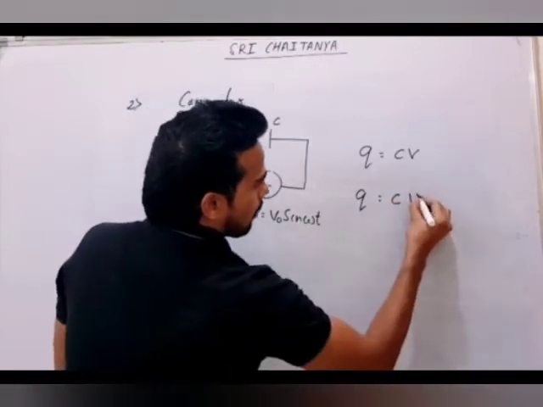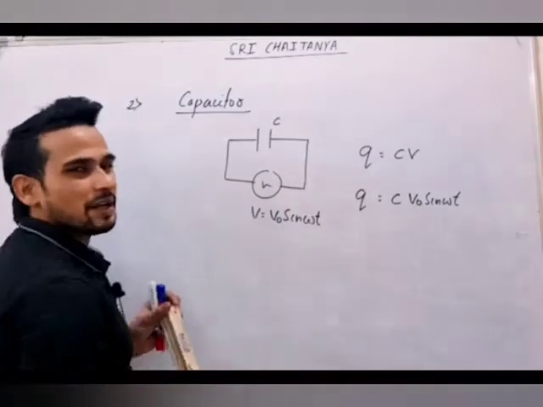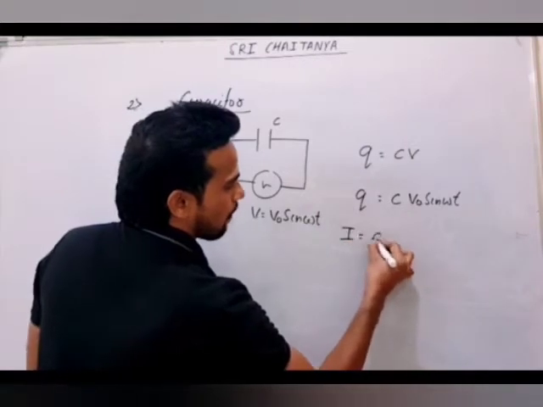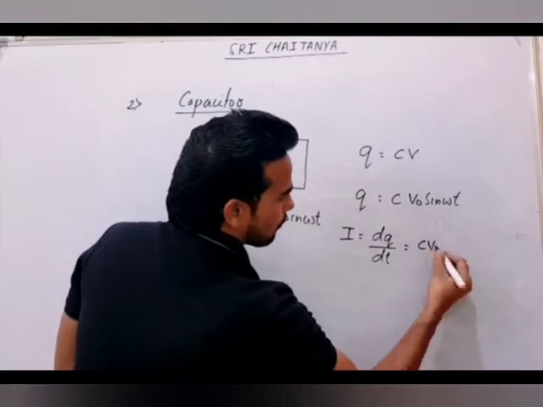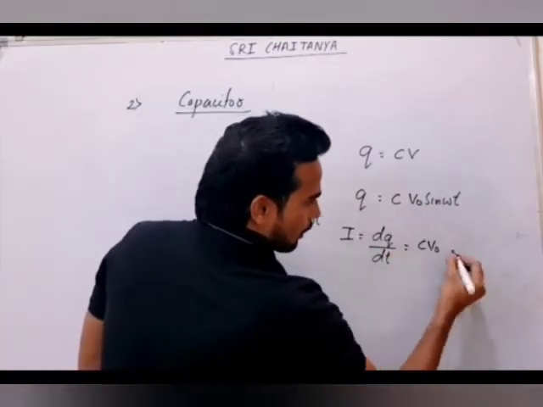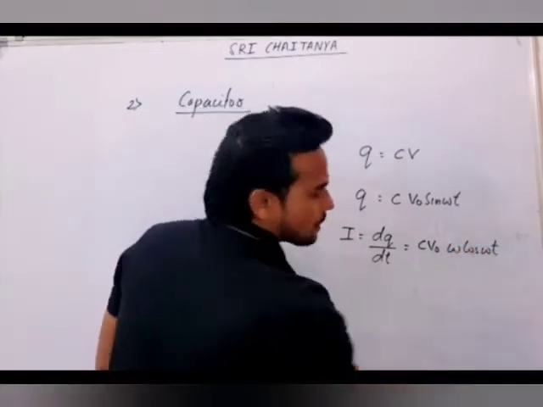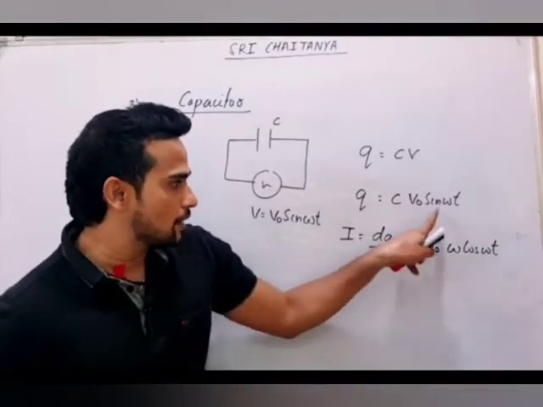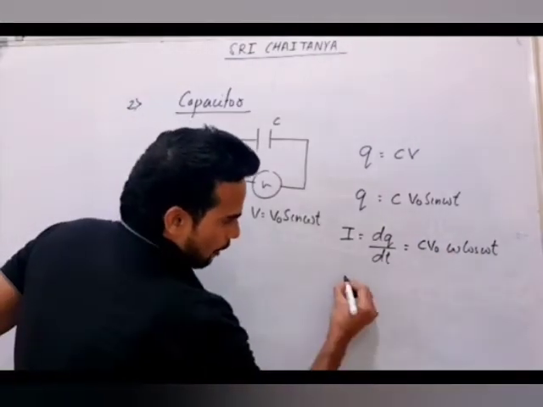What will be your V? V naught sine omega t. What do we want in the circuit? We want current. So charge is known, so current I can get as dq by dt. If you differentiate this, C V naught will be your constant, and differentiation of sine omega t will give you omega cos omega t. I think everyone knows differentiation of sin theta will be cos theta, and since omega is there, this omega will come here. Now from here, you can write the current.